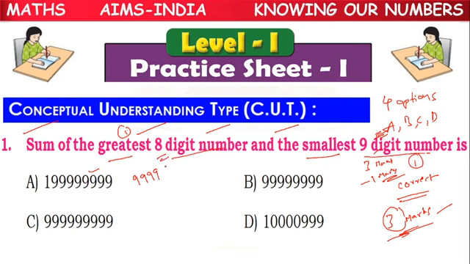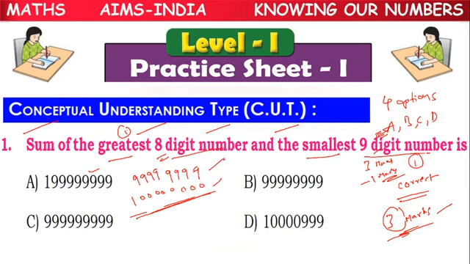Because they have told 8-digit number, we keep eight 9s. And what is the smallest 9-digit number? It means one digit is 1, and the remaining all 8 are zeros.